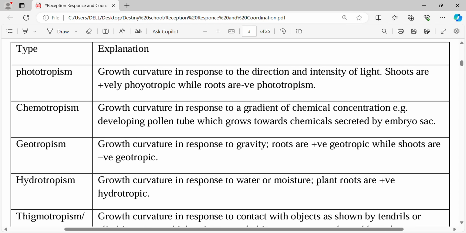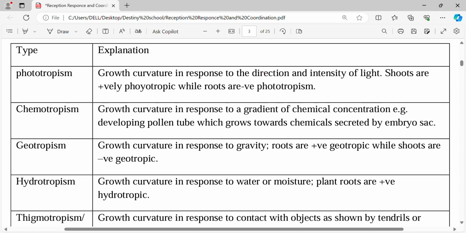There are also types of tropism, just like the other one. So we have phototropism. Phototropism is the growth curvature in response to the direction and intensity of light. As the name suggests, photo means light, so it is in response to light. When the shoots grow towards the sun, we say that the shoots are positively phototropic. Shoots are positively phototropic while roots are negatively phototropic.